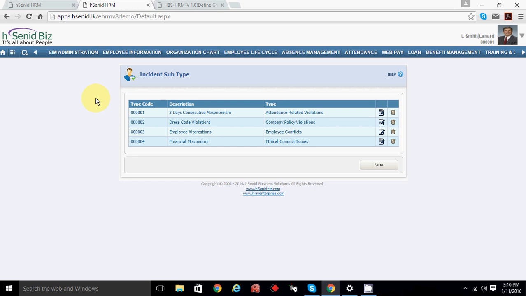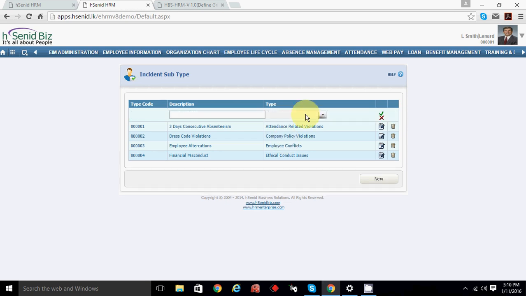So here, for attendance related violation, the subtype is 3 days consecutive absenteeism. For company violation, dress code violation. You can create any one also. Select the main or root incident type, let's say company policy violation, and write whatever subtypes you want under company policy violation. Got it? Yes.